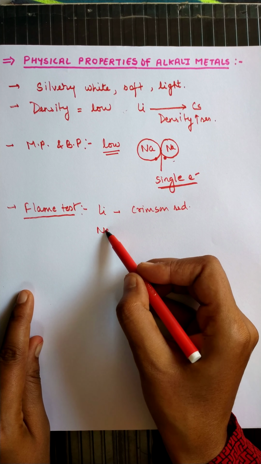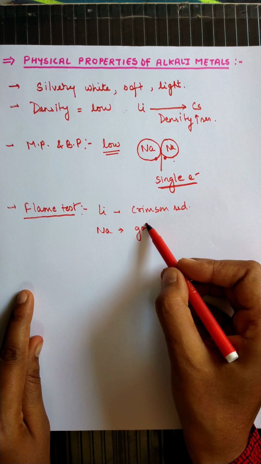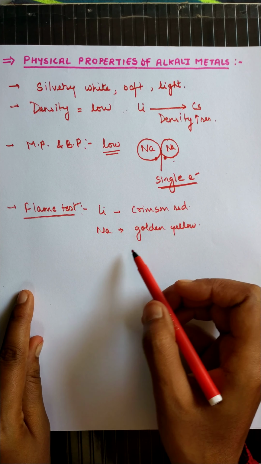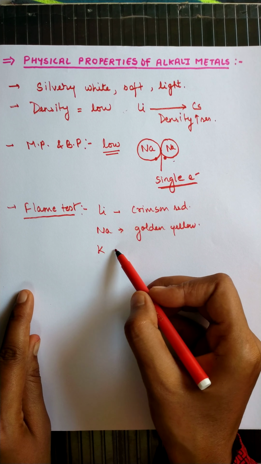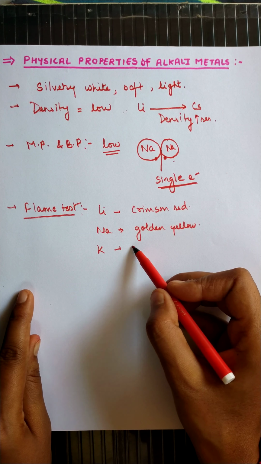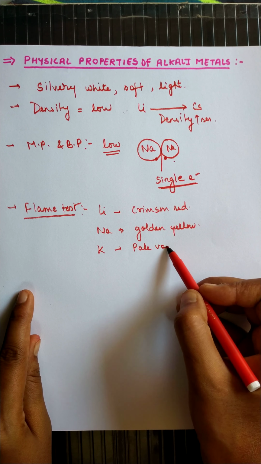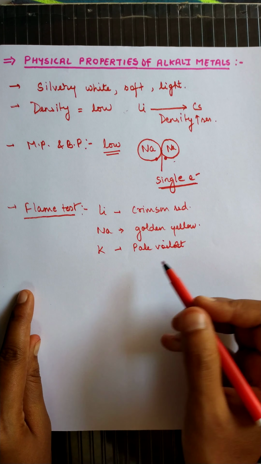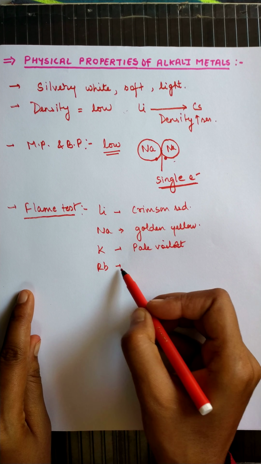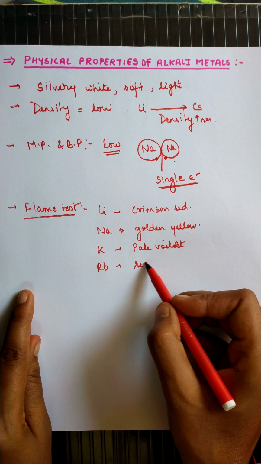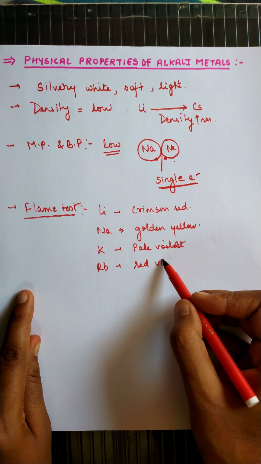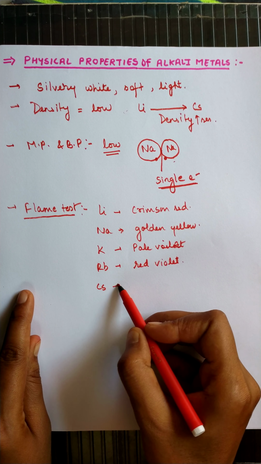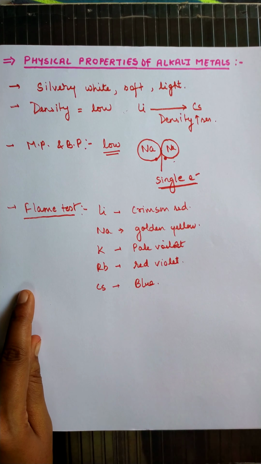Sodium burns with golden yellow or yellow color. Potassium burns with pale violet color. Rubidium burns with reddish violet color, or red violet. And cesium burns with blue color.